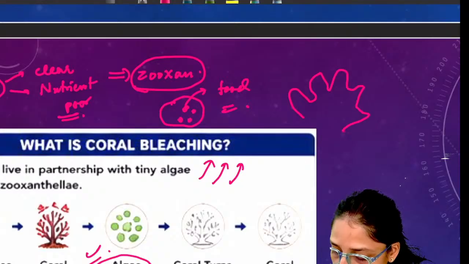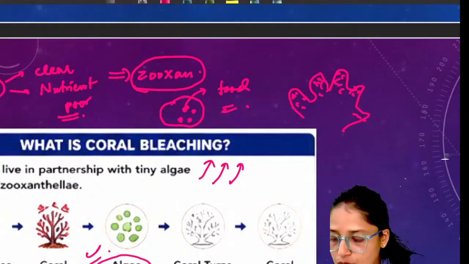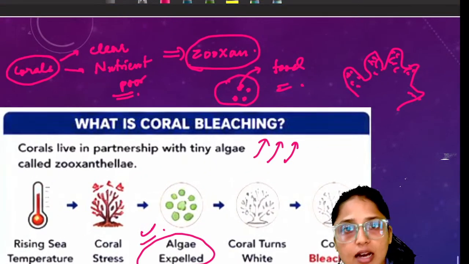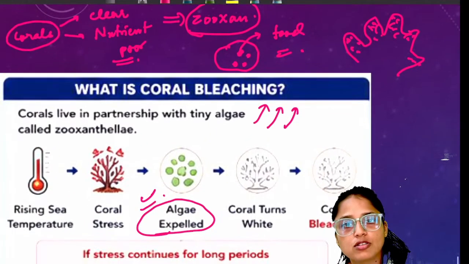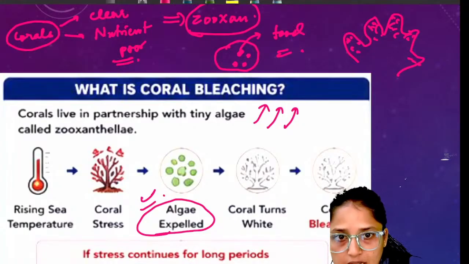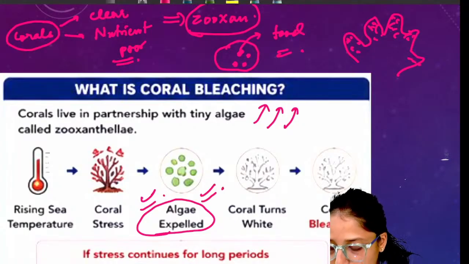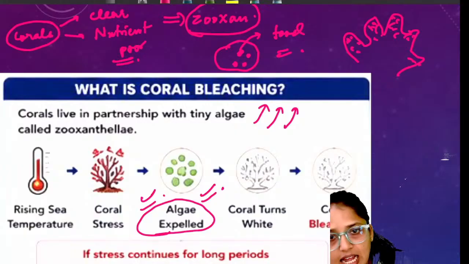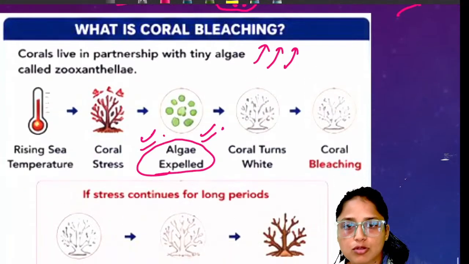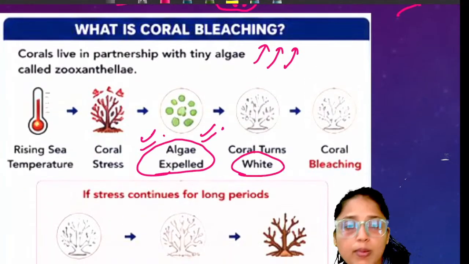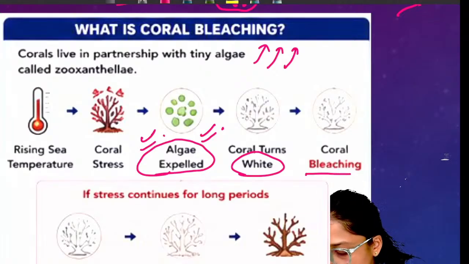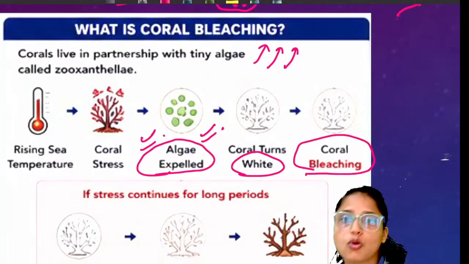Earlier, for example, these were the corals and these were the zooxanthellae. Because of the presence of zooxanthellae, these corals appeared colorful. Now, because of the temperature stress, these algae have been expelled from the coral. Since the algae have been expelled, the coral will become pale or white. This process or condition is known as coral bleaching.